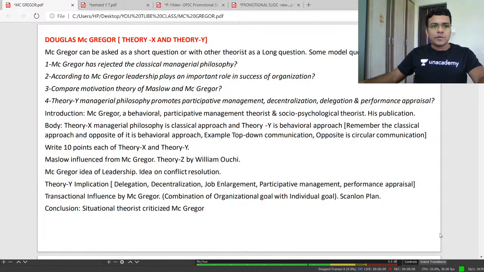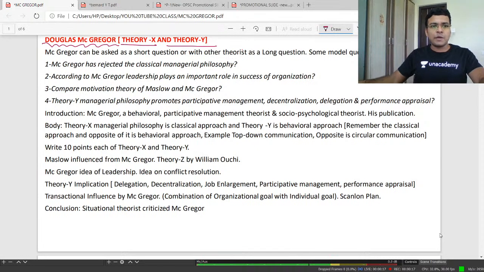Today we are going to discuss Douglas McGregor, who has given Theory X and Theory Y. McGregor belongs to the behavioral group of theorists, and we are going to discuss how you can easily write a 20-mark question.